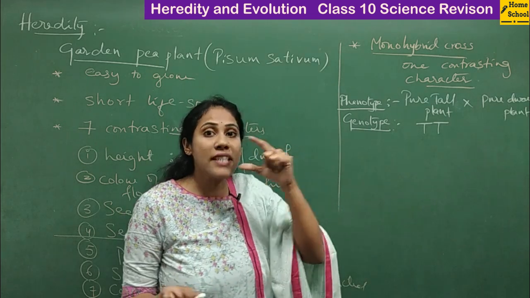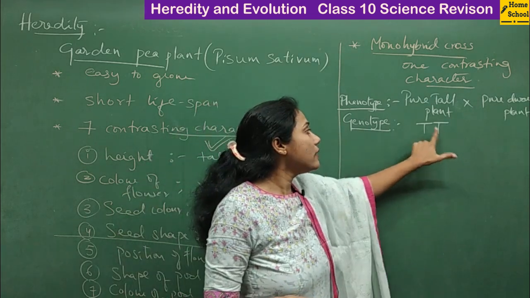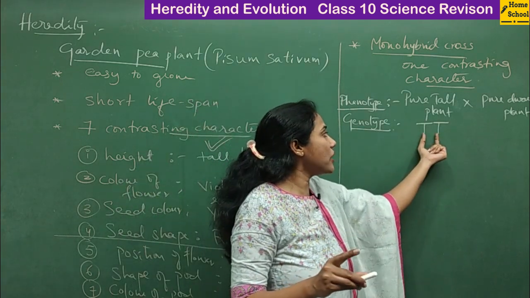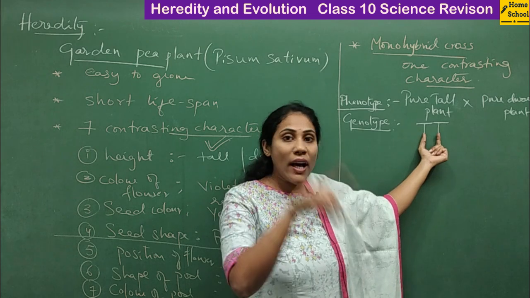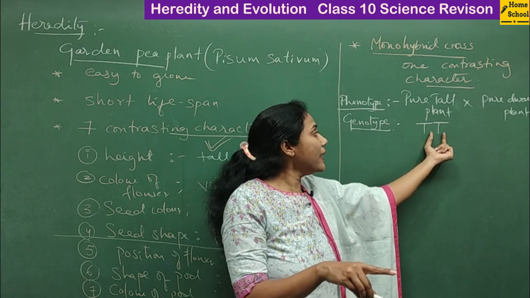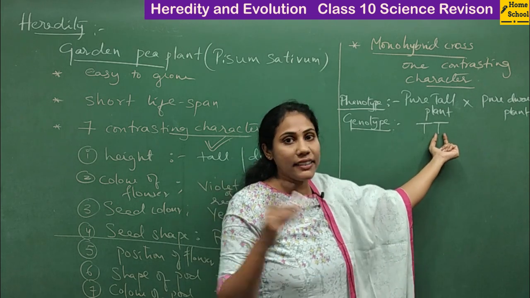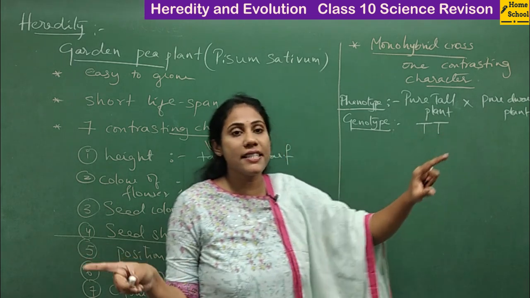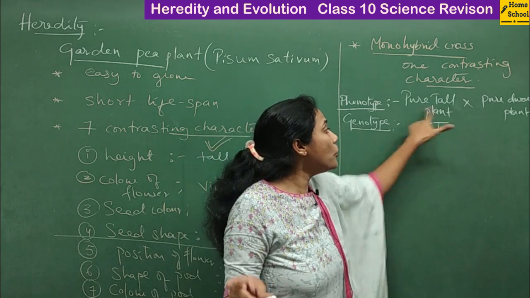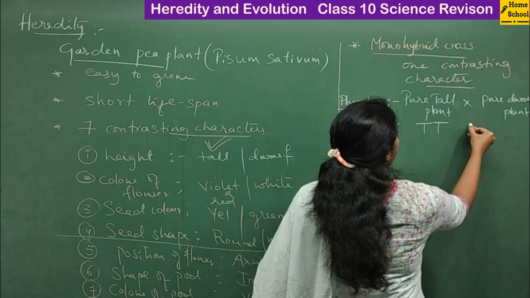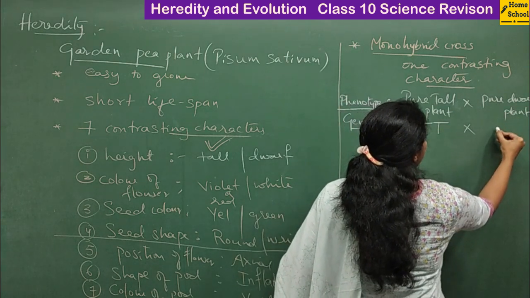Homozygous means two alleles, one pair of genes, which controls one character. Among the pair, one is called one allele and the other is called the other allele. If both alleles are the same, we say it is a homozygous condition. So homozygous tall is crossed with homozygous dwarf.